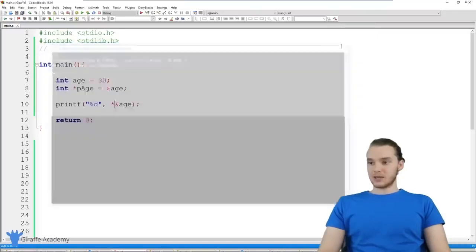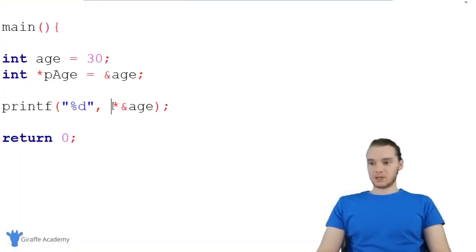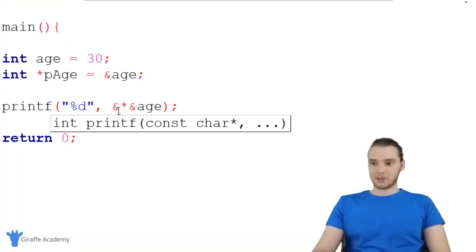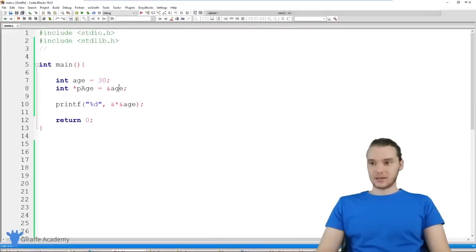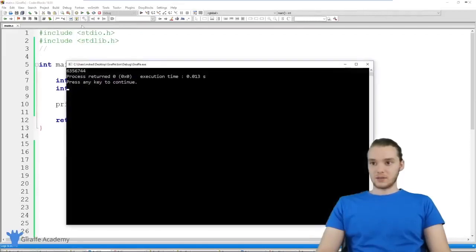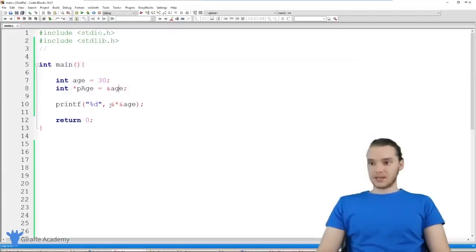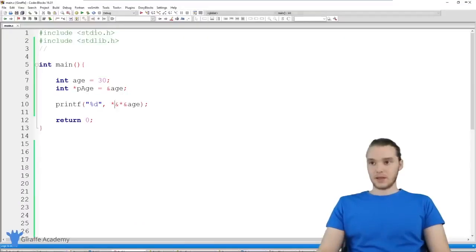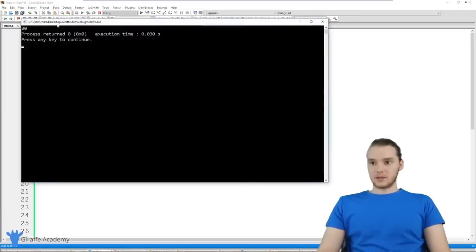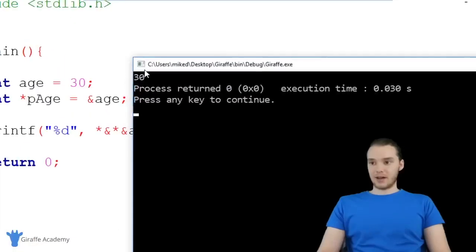So I could actually do this as many times as I want, and this will maybe just illustrate what's happening. So I could put an ampersand here, and now I'm going to get that memory address again. So you'll see we're getting this memory address, and I could do the same thing. So I could dereference this one more time, and you'll see now we're getting that 30 value again.